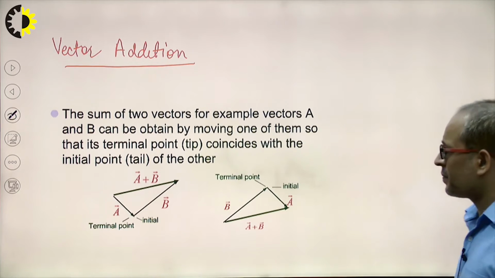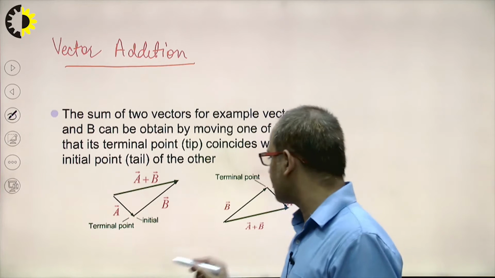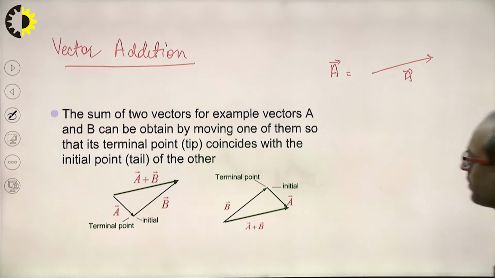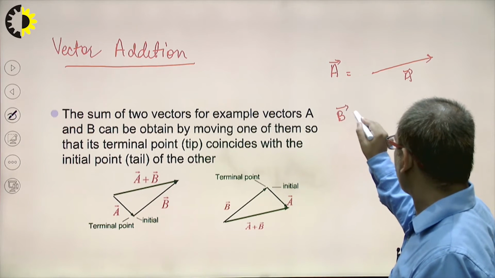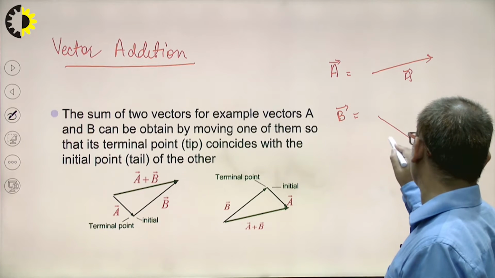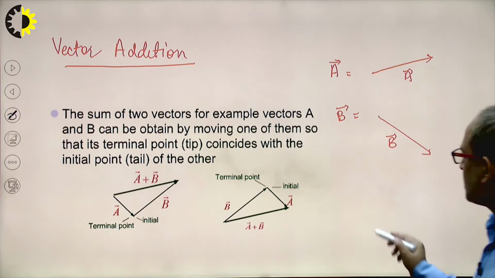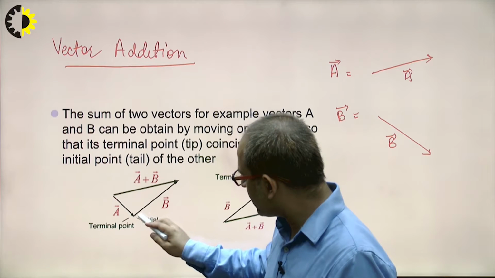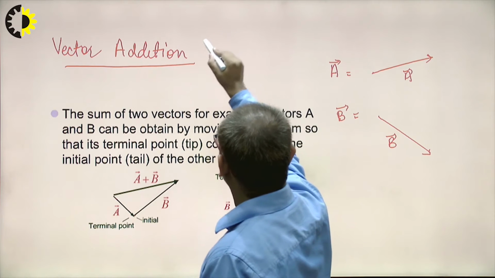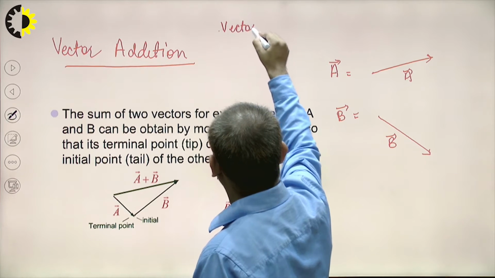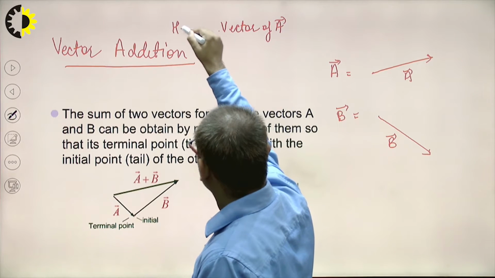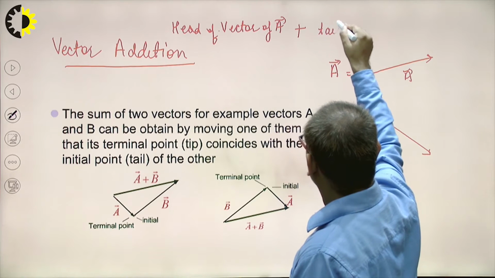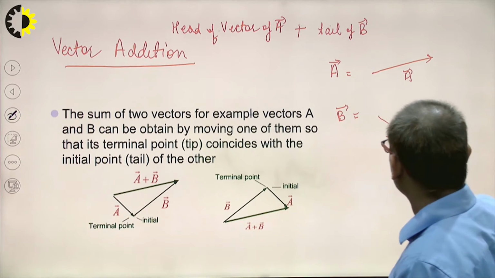If A vector is in the direction of this one, and B vector is in the direction of this one, vector addition is done by joining the head of A vector to the tail of B vector. Clear?